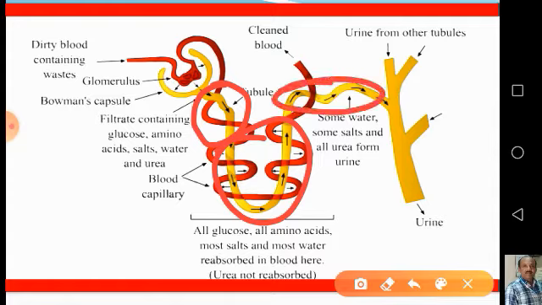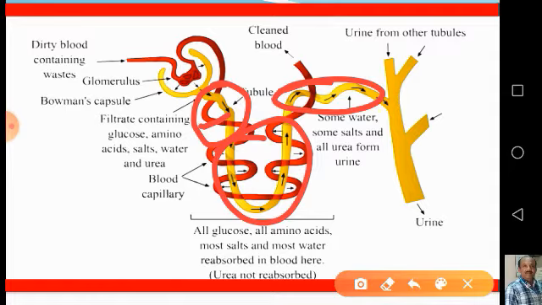This distal convoluted tubule is less convoluted, that is less folded, compared to the proximal convoluted tubule, as it is farther away from the Bowman's capsule. That's why it is called distal convoluted tubule. From here onwards we call them PCT and DCT.